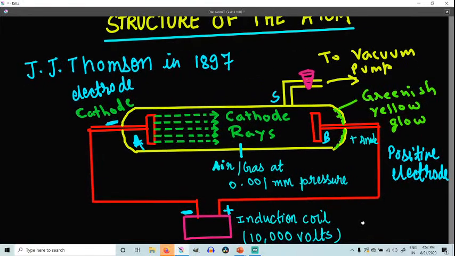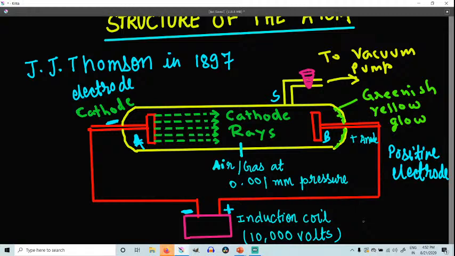This is connected to a battery source, an electrical power source such as an induction coil, and it can supply a very high voltage, more than 10,000 volt. You can see 10,000 volt is written here, right? Understood, class? So right now we are understanding the structure of the discharge tube, and if you understand the structure of the discharge tube, you can easily understand the discharge tube experiment which was conducted by J. J. Thomson in 1897, right?